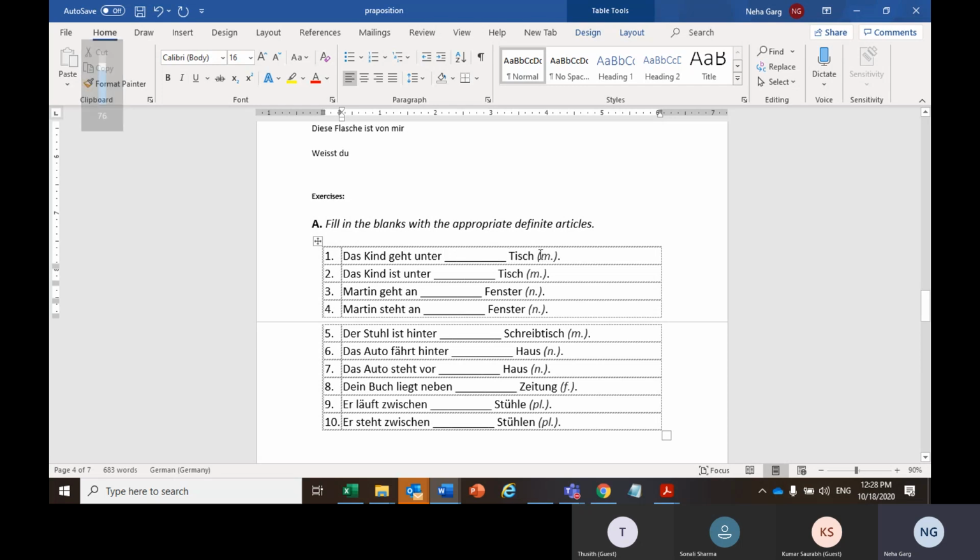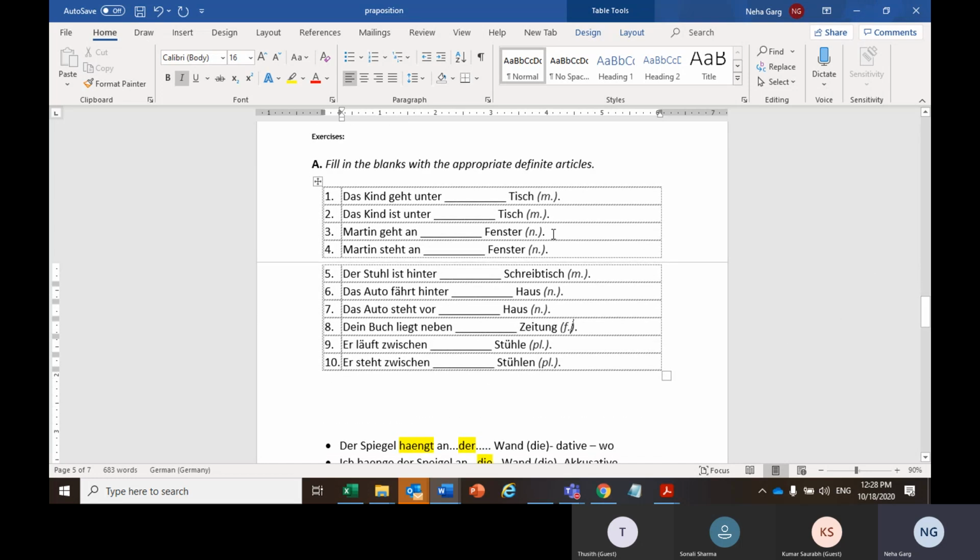After the noun, as I said, when there is M, that means masculine. When there is N, that means neutral. Neutral is das. Then when there is PL, that means plural. That would be die. And when there is F, that would be feminine, die. Articles are given there already. It's just you have to understand whether it's an accusative case or dative case, and then accordingly you have to fill in the blanks.